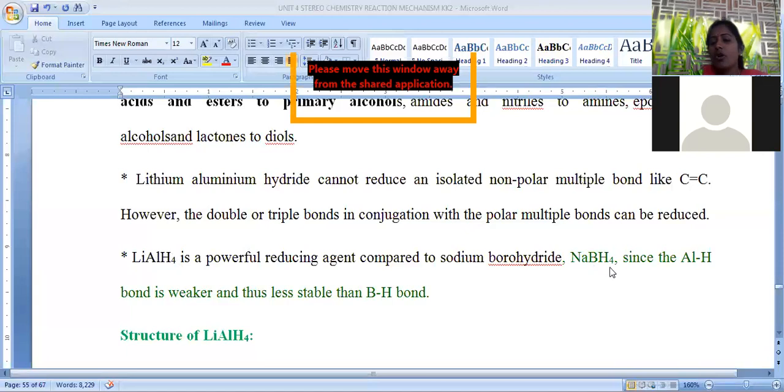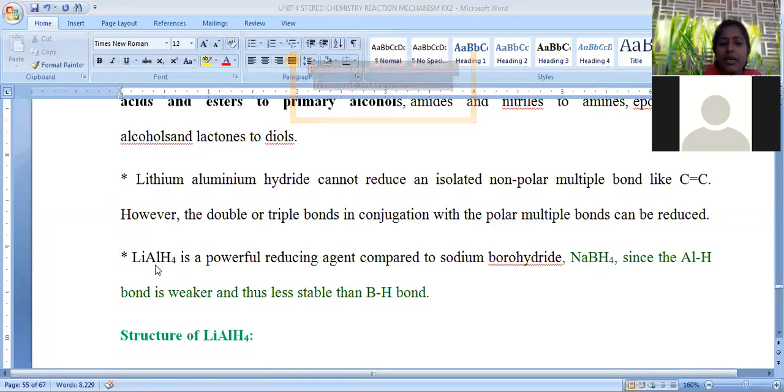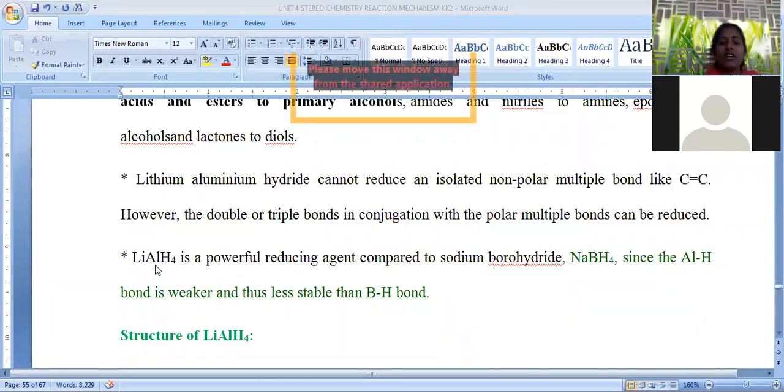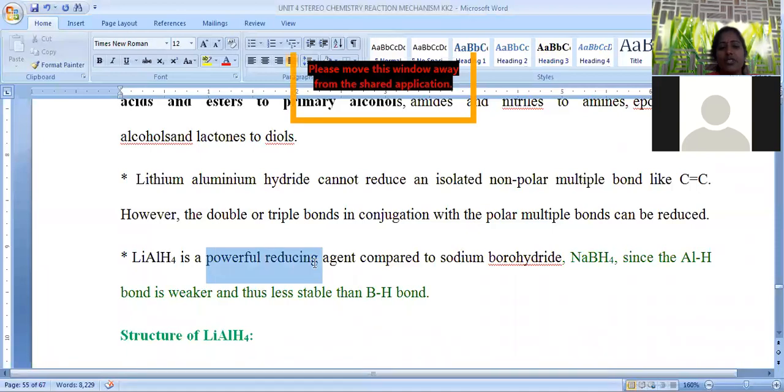That's why the boron hydrogen bond is very strong. If the boron hydrogen bond is very strong, we can't cleave that hydrogen. If cleavage is not possible, the reduction process is very slow. Lithium aluminium hydride, aluminium being a larger atom, readily cleaves the aluminium hydrogen bond. That's why hydrogen is easily liberated, so it is a powerful reducing agent compared to sodium borohydride.